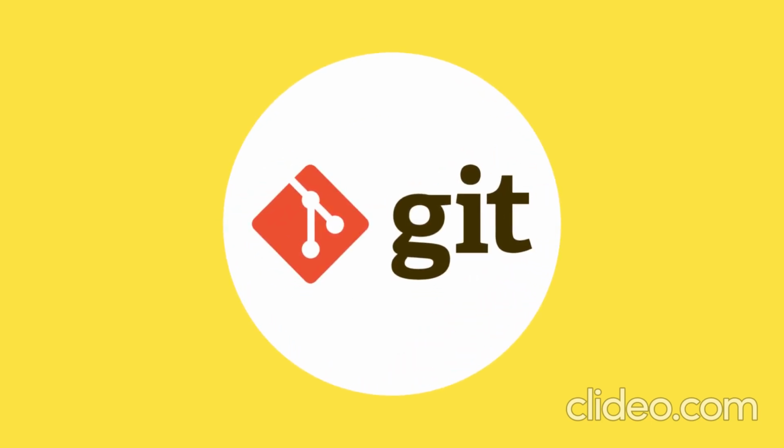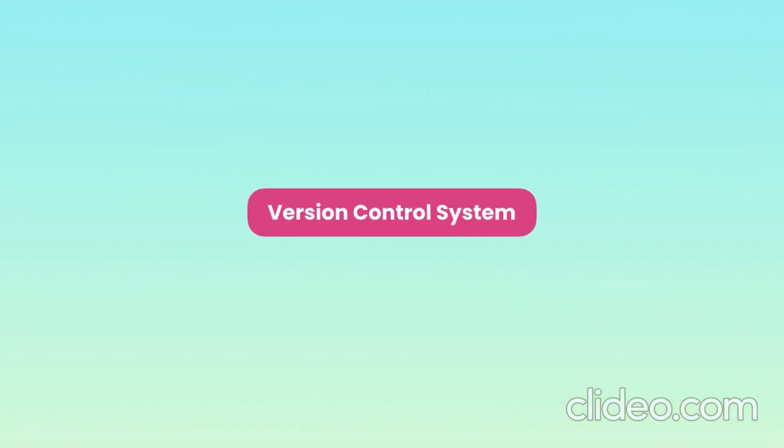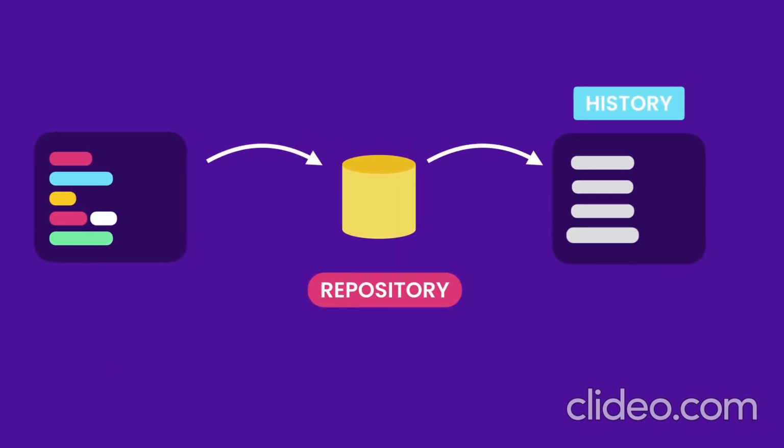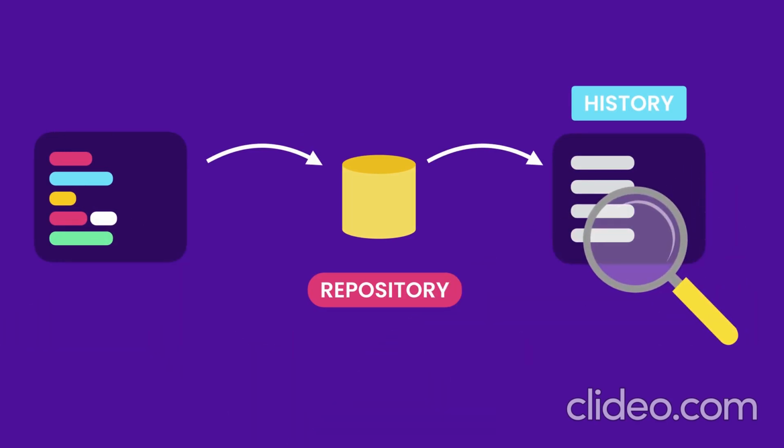So what is Git and why is it so popular? Git is the most popular version control system in the world. A version control system records the changes made to our code over time in a special database called a repository. We can look at our project history and see who has made what changes, when, and why. And if it screws something up, we can easily revert our project back to an earlier state.